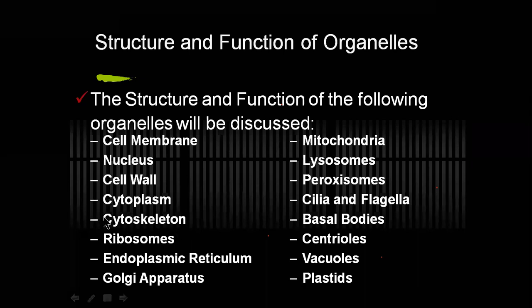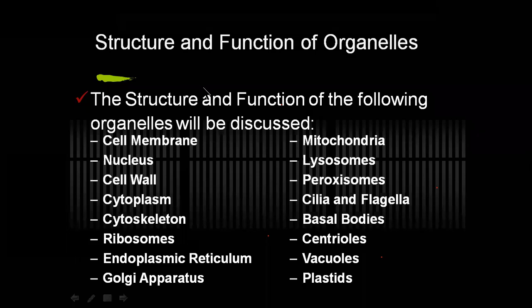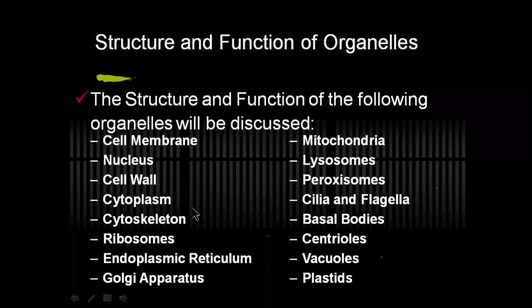Then we are going to observe another most important concept of the cell, the cytoskeleton. As you know well, the human body is associated with a skeleton. In a similar fashion, because of the skeleton only, we are able to stand erect and we are able to perform all the functions in a proper manner. And we have a definite shape because of the skeleton. How the cell is able to maintain its structure and its shape is because of the cytoskeleton.